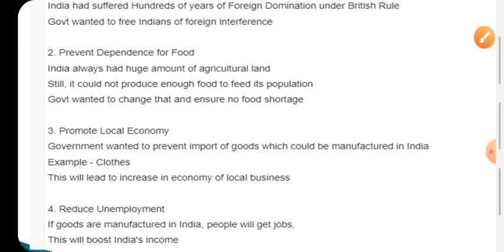Here promotion of the local economy means the local markets, local people, small cottage industries, and small and medium MSME sectors are to be promoted. For small things, we shouldn't be dependent upon foreign countries, but should take steps to develop those things in India, and supply them to the doorsteps of the people of India. That is the promotion of a local economy.